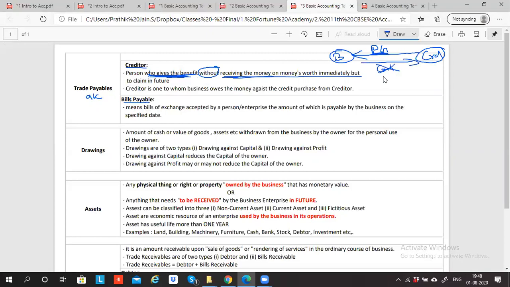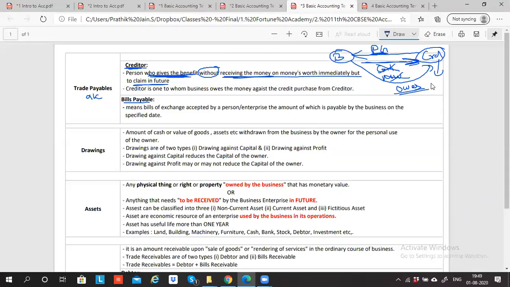You neither paid cash nor any money's worth, but he will claim it in future. So a person who gives the benefit without receiving the money or money's worth immediately, but will claim the money in future, is called a creditor. A creditor is one to whom the business owes money against the credit purchase. The business will owe the money to the creditor. So he is called a creditor.